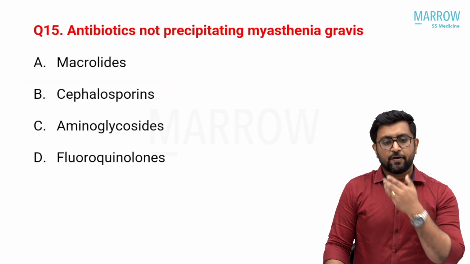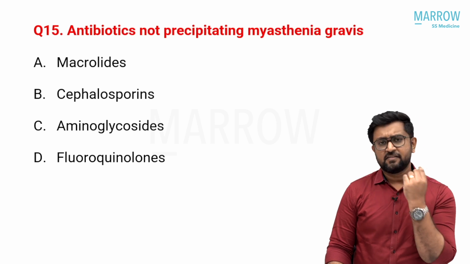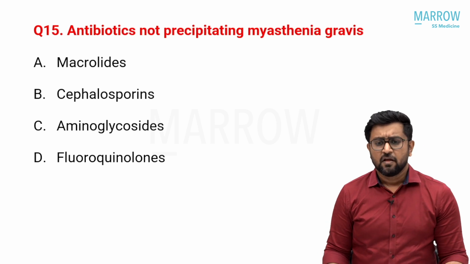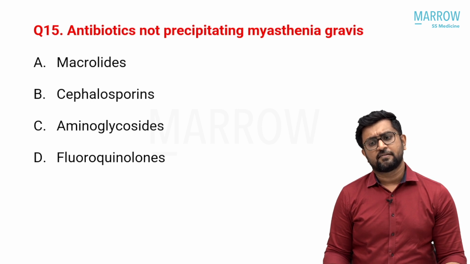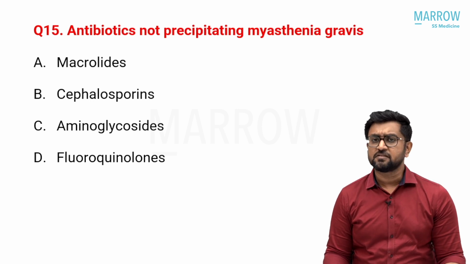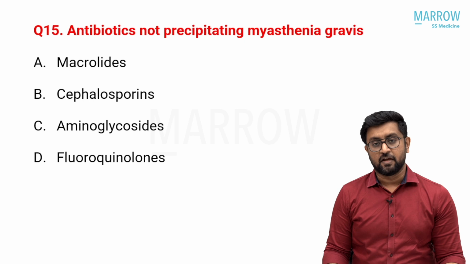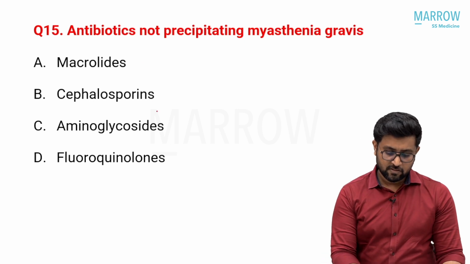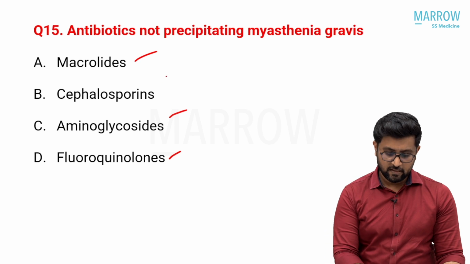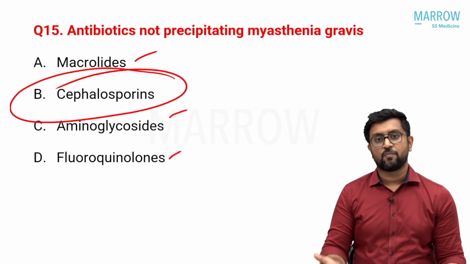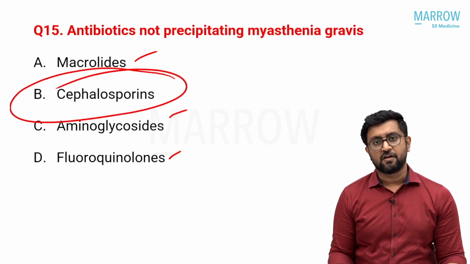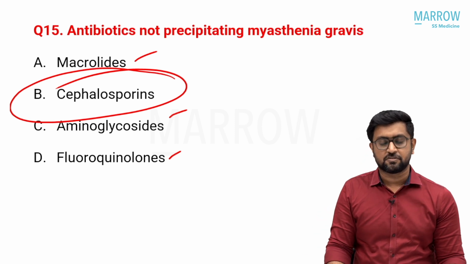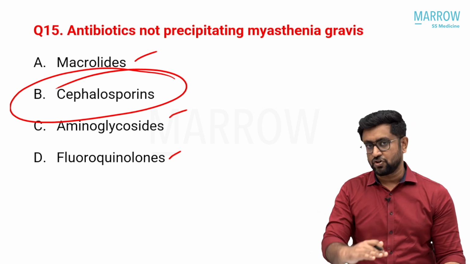Next question is antibiotics not precipitating myasthenia gravis. That is actually a very easy question, a very straightforward, one-liner question. Aminoglycosides, fluoroquinolones, macrolides, and telithromycin are antibiotics which can worsen myasthenia. These all will cause worsening. The answer is cephalosporins, which are quite commonly used in myasthenia patients with respiratory infections. It's quite a common phenomenon, seen in myasthenia patients with respiratory infection. That can worsen myasthenia because of the infection, not because of the drugs.